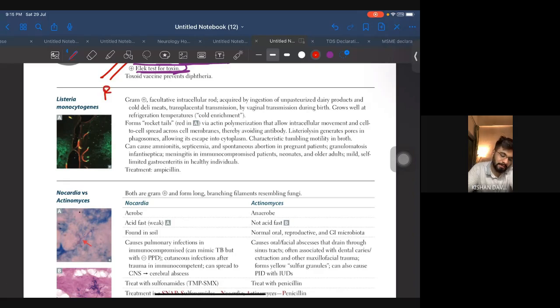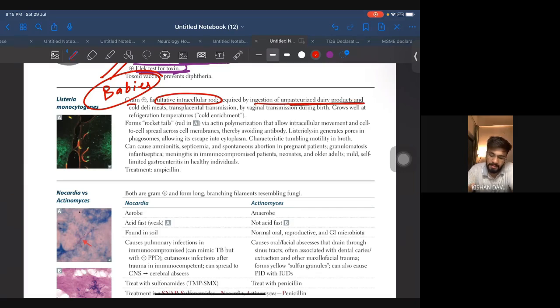Moving to Listeria monocytogenes. Again, this is seen in babies. Gram-positive facultative intracellular rod. Ingestion of unpasteurized dairy products and cold cuts, transplantation, placental transmission, and vaginal transmission during birth. Grows well at refrigeration temperature.